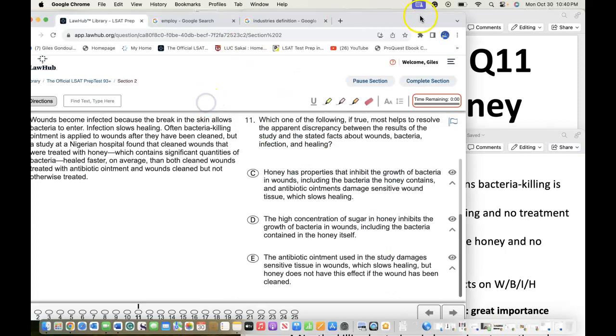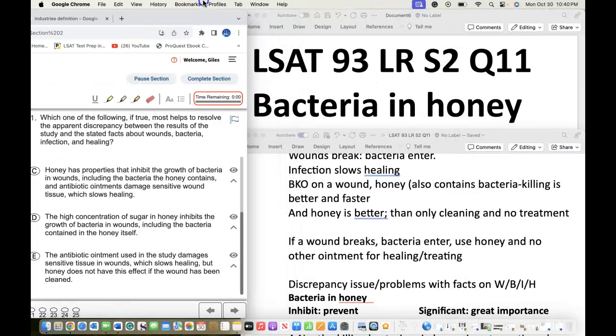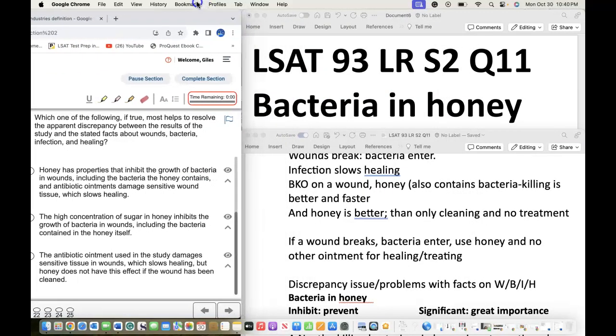Now, for this logical reasoning, there's going to come up the question, like always. So, which one of the following, if true, most helps to resolve the apparent discrepancy between the results of the study and these stated facts about wounds, bacteria, infection, and healing? So, discrepancy, issue, problems with facts with the wounds, bacteria, infection, healing.